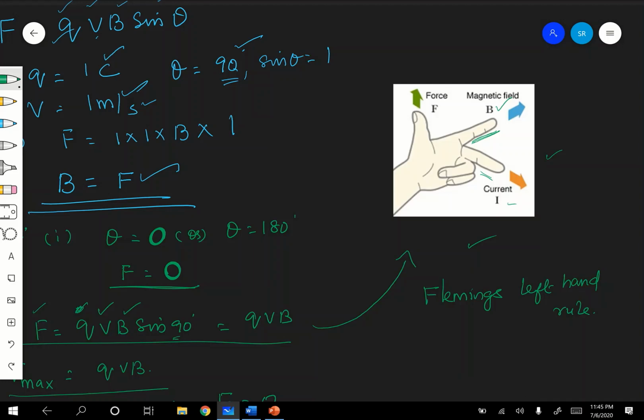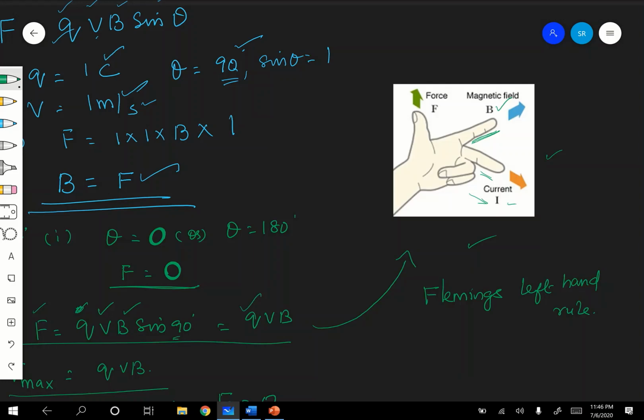Current is nothing but the direction of motion of the positive charge, you know. So we are giving it only with respect to the motion of the charge.